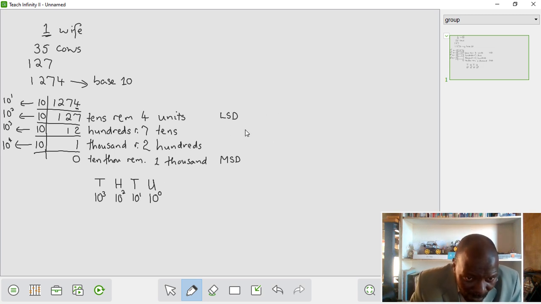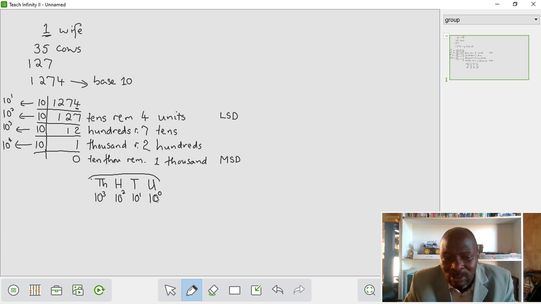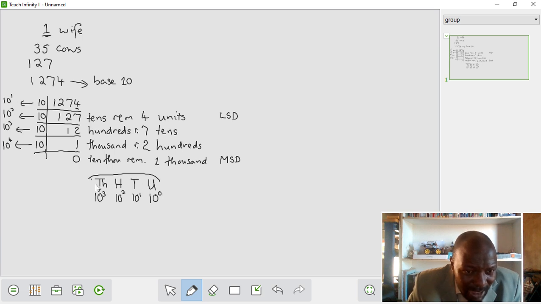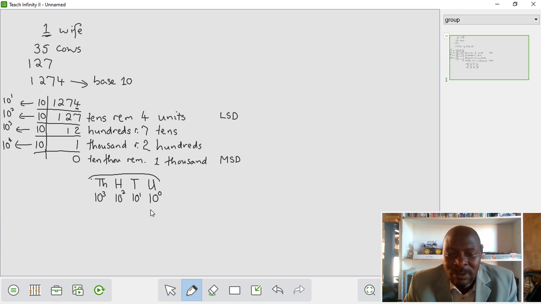So now, if we look at what we did in primary school, I meant to say thousands here. I said thousand, but I didn't put an H to differentiate from the 10 there. So the thousands, hundreds, tens, units, we've done this from early days in school. But if we express it like this, I'm sure at some stage in our lives we've done bases and exponents, what you call powers.